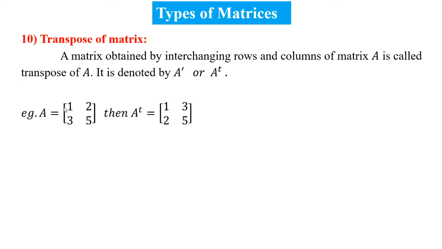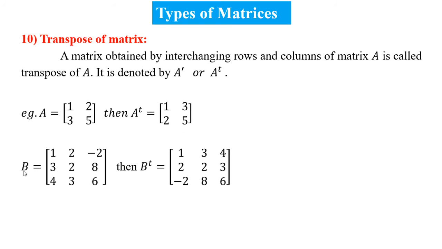In the first row the elements are 1, 2, and in the transpose the elements 1, 2 are in a column. In the second row, 3, 5 are in a row, and in the transpose they become a column. So interchanging rows and columns gives the transpose of a matrix.